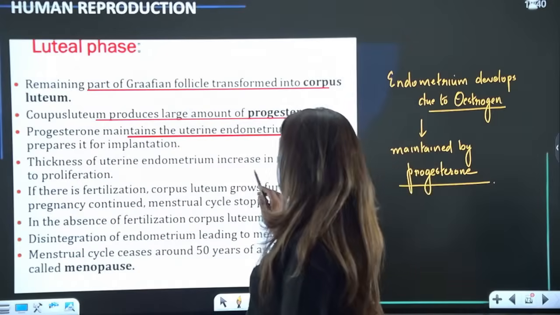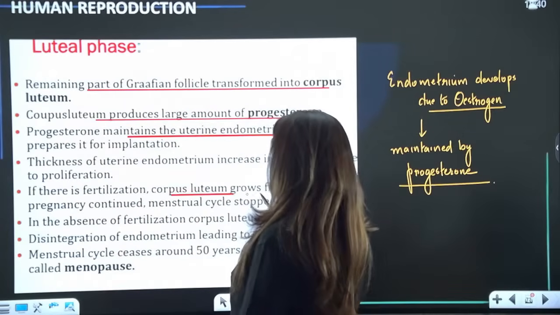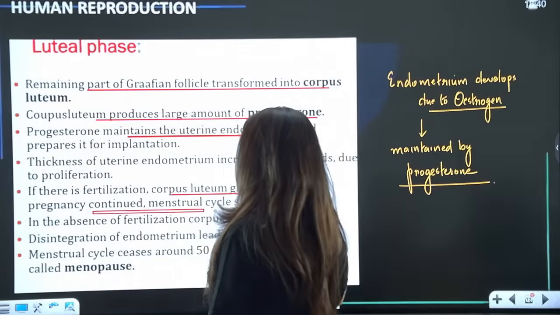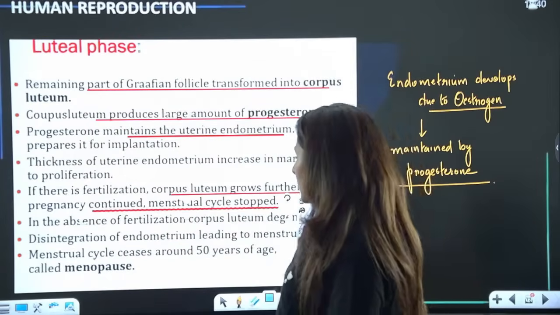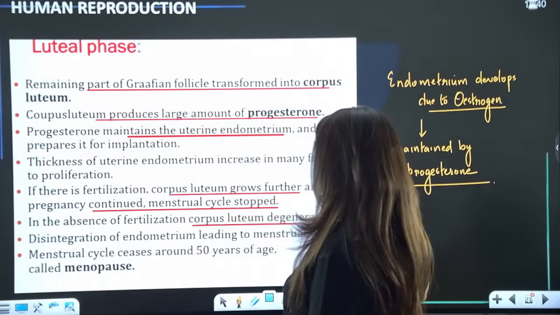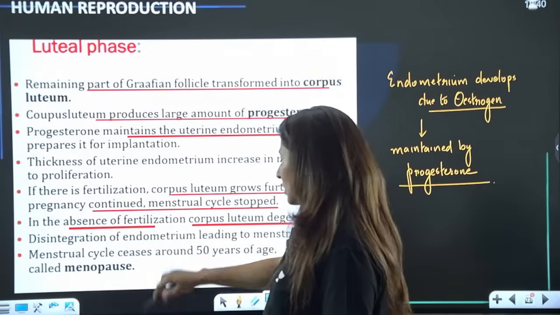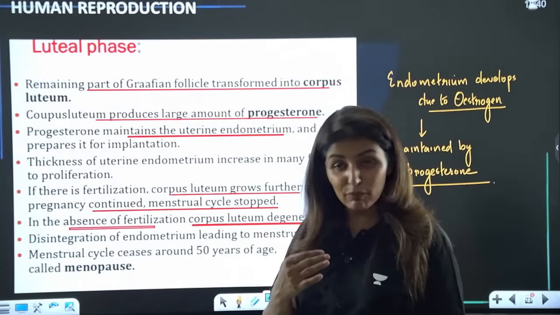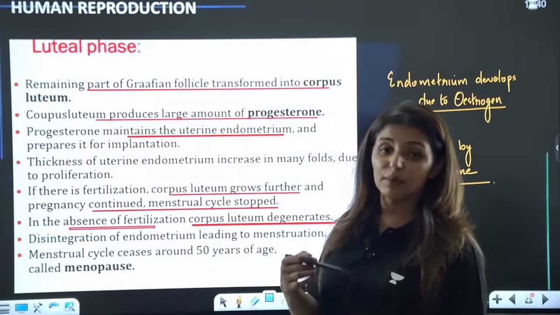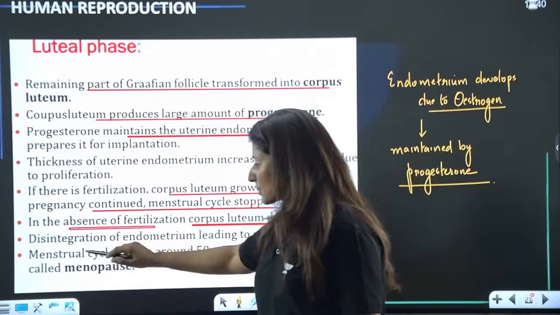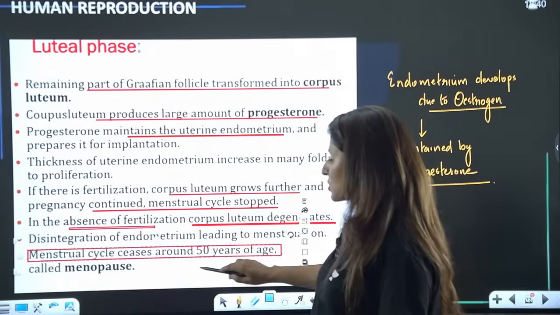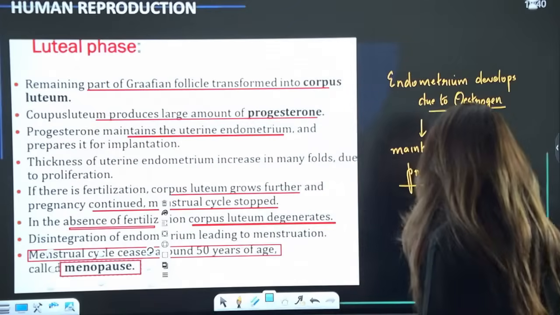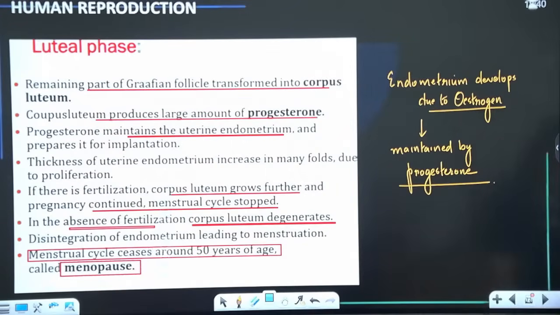Is it clear? So thickness increases many folds, and this corpus luteum also grows further till the menstrual cycle and pregnancy continued. So in the absence of fertilization, corpus luteum will degenerate if there is no fertilization. Is that clear? And degeneration of corpus luteum means low level of progesterone, and then it will cause the menstrual flow to happen again. So menstrual cycle ceases around 50 years of age, and this is called menopause. Please tell me all these points are clear to you.